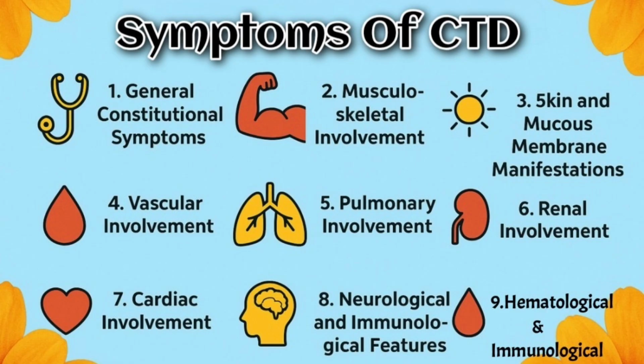Differentiating clues by disease: lupus presents with malar rash, nephritis, arthritis, and photosensitivity. Systemic sclerosis shows skin tightening, Raynaud's, esophageal dysmotility, and interstitial lung disease. Dermatomyositis shows proximal weakness, heliotrope rash, and Gottron's papules. Rheumatoid arthritis presents with symmetrical small joint arthritis and morning stiffness. Sjogren's shows dry eyes and mouth, parotid swelling, and dental caries. Mixed connective tissue disease presents with mixed features of lupus, systemic sclerosis, and myositis with anti-U1 RNP positivity.